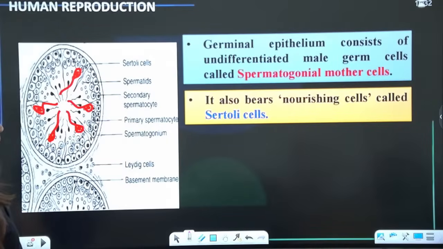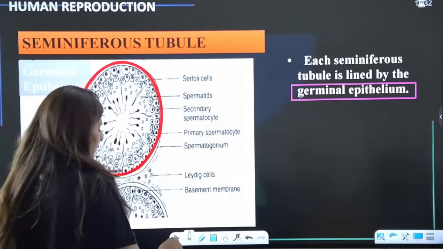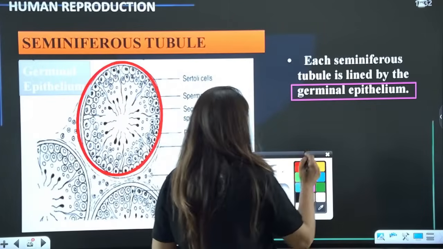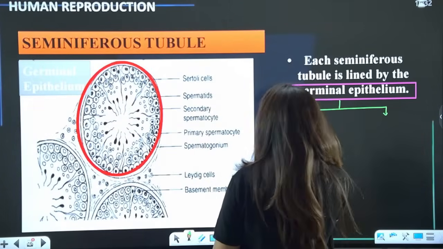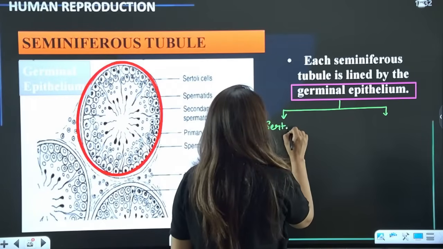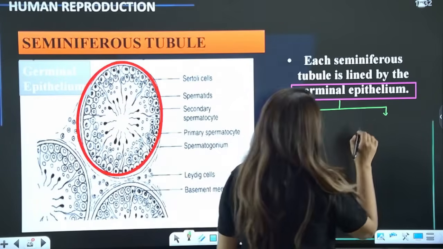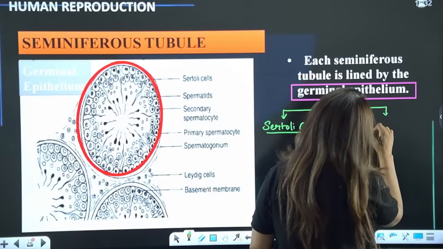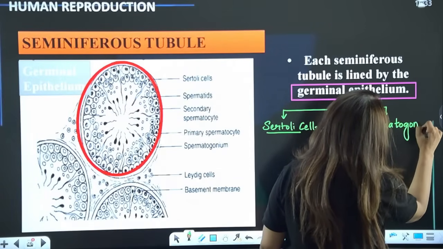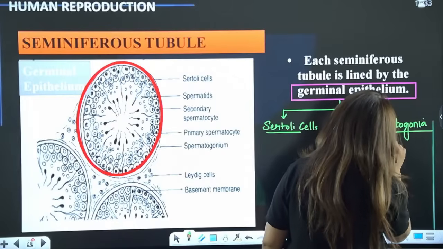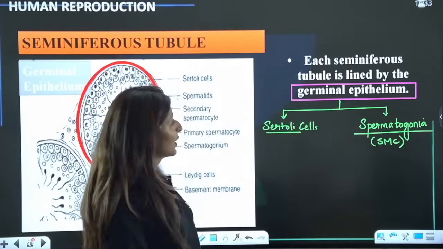Are we clear? Now, see guys, germinal epithelium consists of two types of cells. One is the Sertoli cells, again named after a scientist, and second is the spermatogonia cells, also known as sperm mother cells, and we obviously understand the function of spermatogonia here, right?